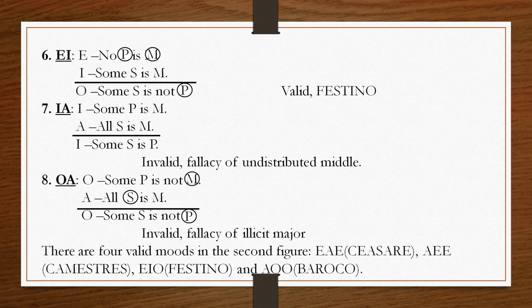Seventh combination is IA. Here I premise and A premise both are affirmative propositions. If both are affirmative, the conclusion must be affirmative. This is your rule. Then I is particular, so the conclusion must be particular.